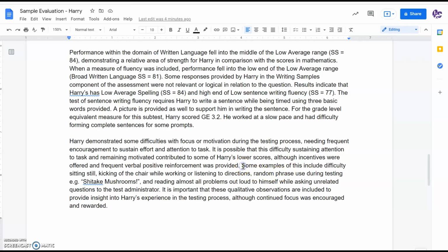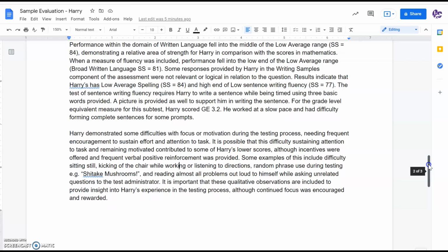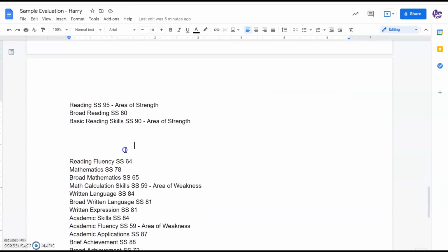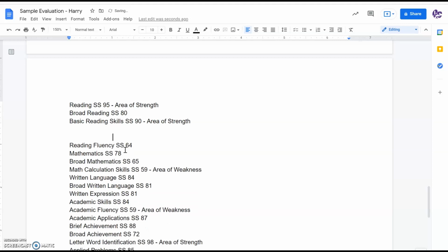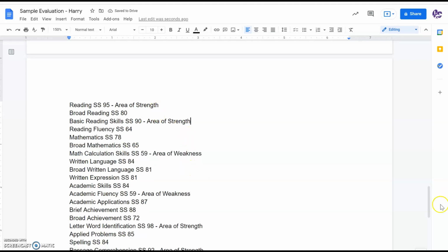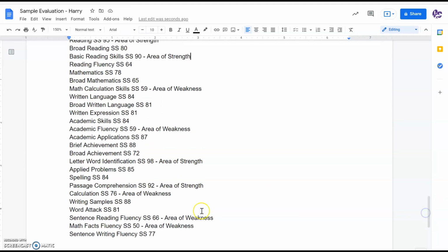Included more qualitative behavioral observations like difficulty sitting still, kicking of the chair while working or listening to directions, random use of phrases during the testing, and reading almost all problems out loud to himself, asking unrelated questions to the administrator. So here we've got included the standard scores just to wrap up the write-up. And you'll see areas of strength, areas of weakness are indicated here just to find those most significant high scores versus lower scores. So that's an example of the report. Remember, this report doesn't contain everything you'll need to do, but it is a good place to start. And we've talked through those additional requirements as well.